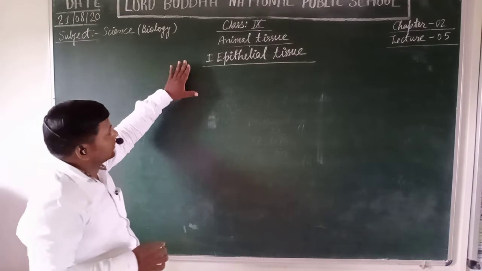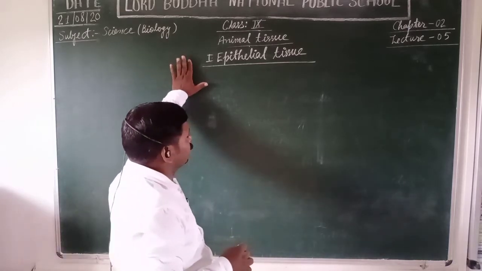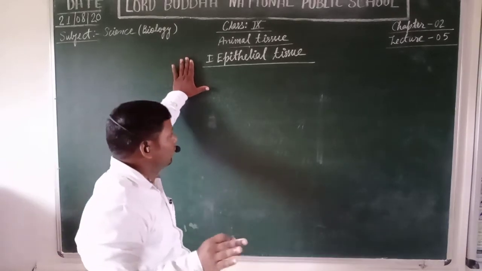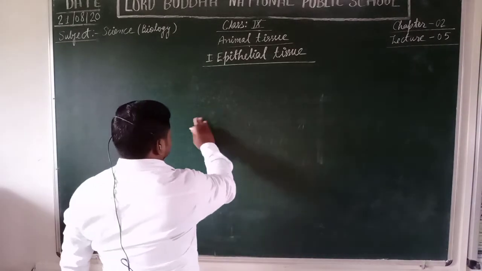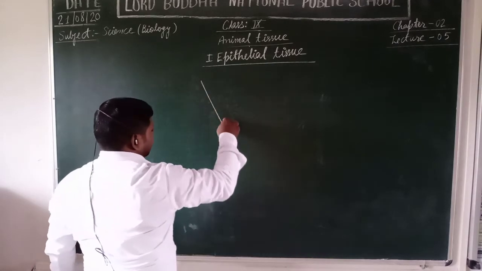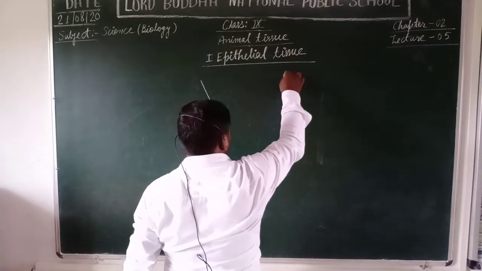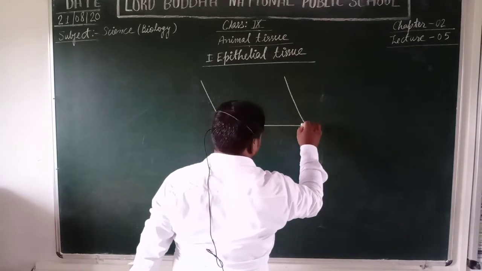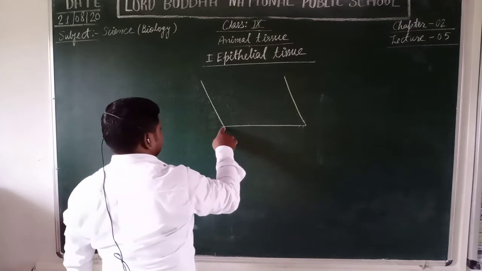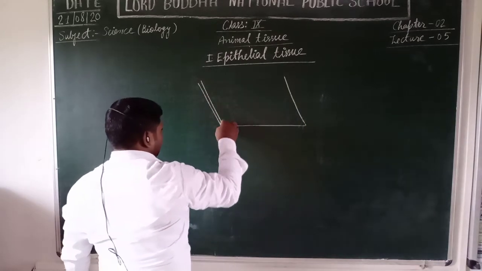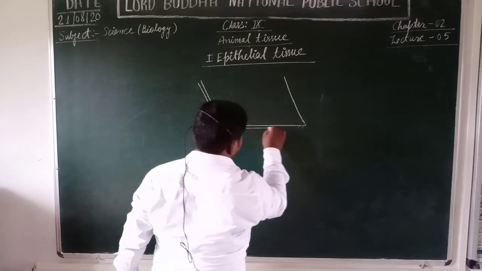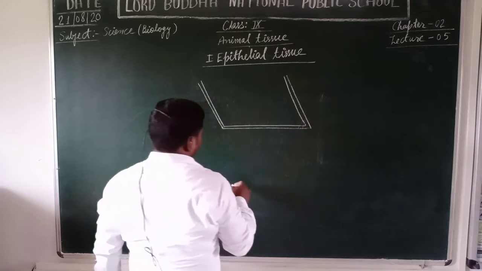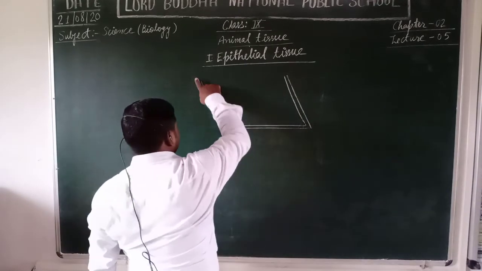Thus students, the main function of the epithelial tissue is to provide the outermost protective covering to the whole body. If we take the diagrammatic study of an epithelial tissue, then we find that it is one or more layers of cells seated upon a very thin layer of membrane that is called the basement membrane, and below the basement membrane there is connective tissue.